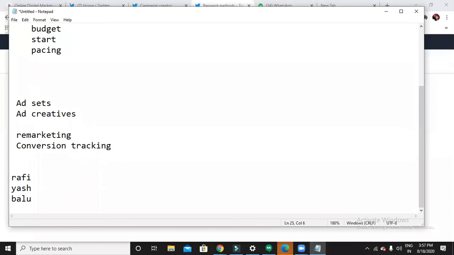These three people visited my site. Now I want to show my ad to these people on Twitter. That is remarketing. While creating Facebook ads also we have seen this, right? Sumit was asking me a doubt: whenever I've been to some website, that ad used to follow me on a social media platform. That is simply remarketing. So I can do remarketing on Twitter also. Let us see how we can do that.